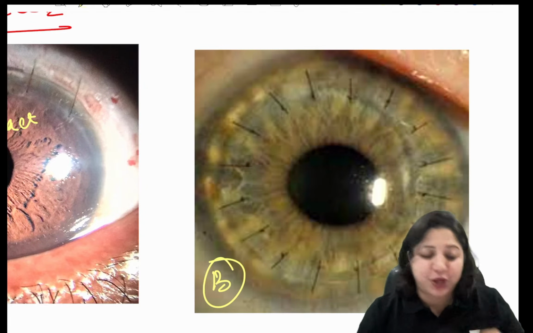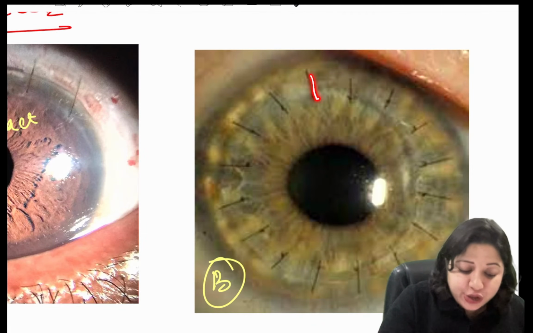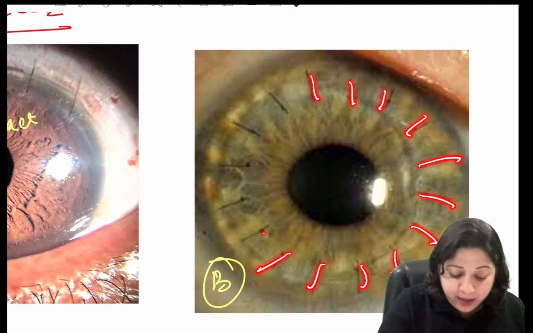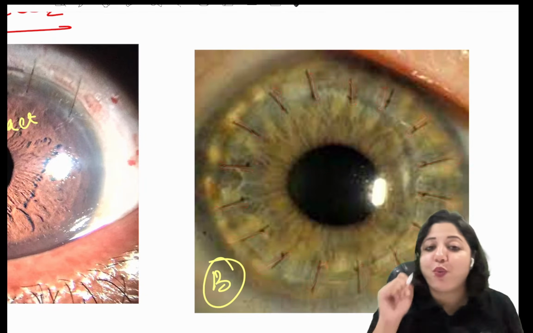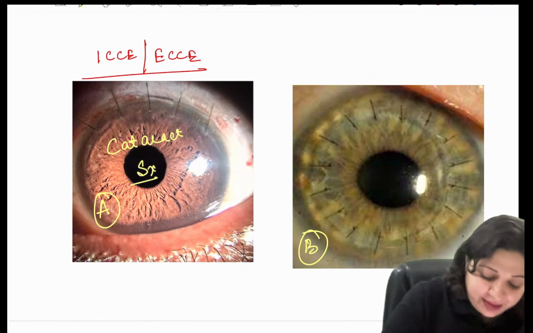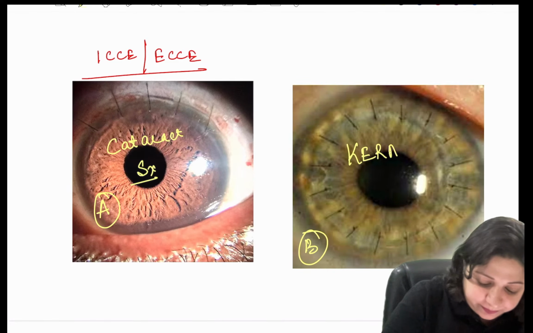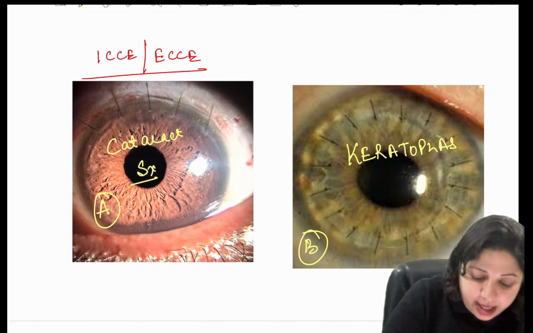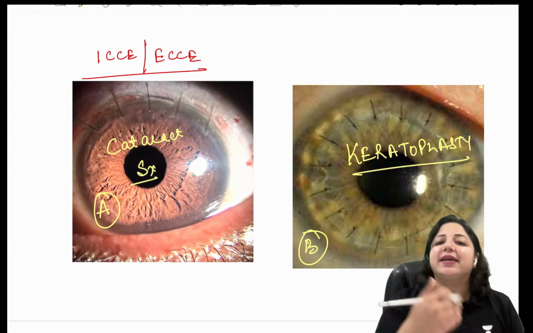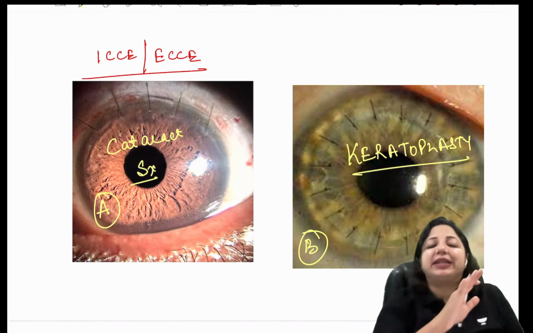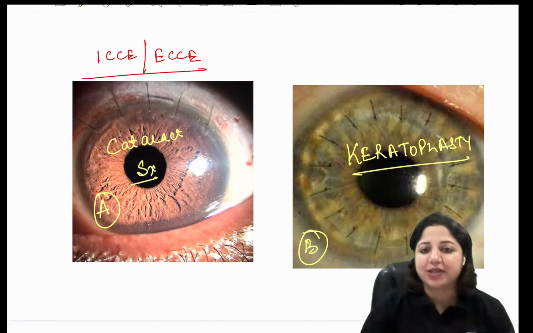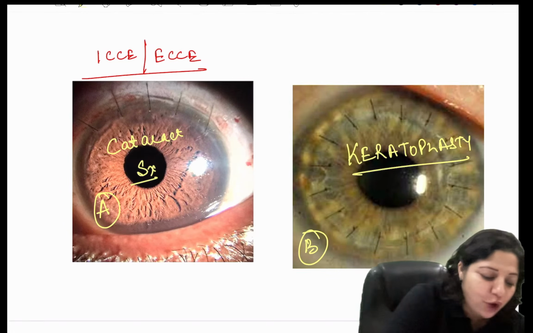When you see image B, what are you noticing? There are sutures present all around in a uniform radial manner. So what sutures are these, and which surgery has been done here? This is keratoplasty. And what is keratoplasty? That is the corneal transplant. Here the entire cornea has been replaced with the donor cornea, and that is called keratoplasty or penetrating keratoplasty.